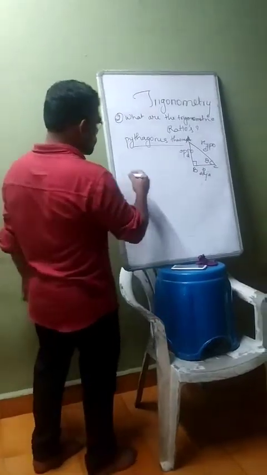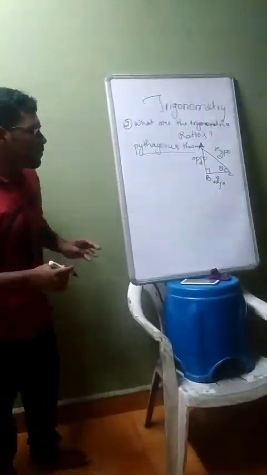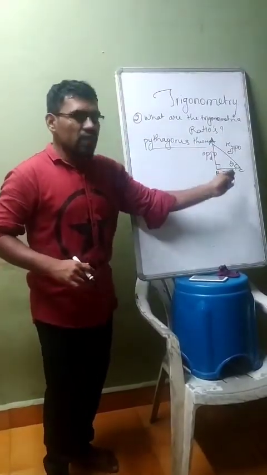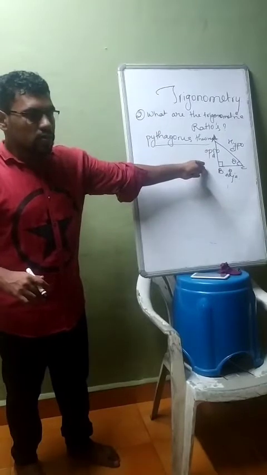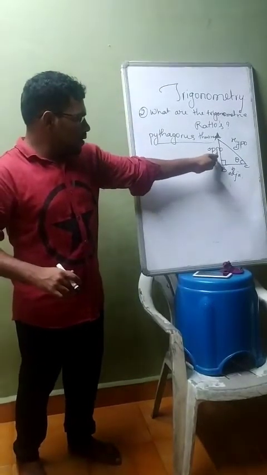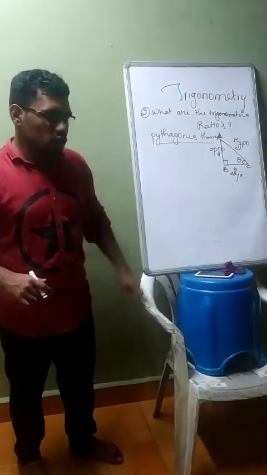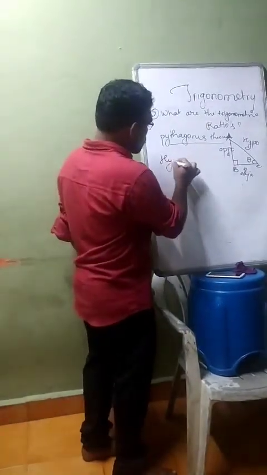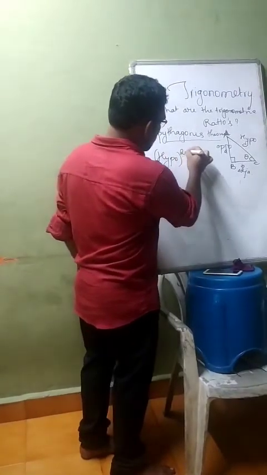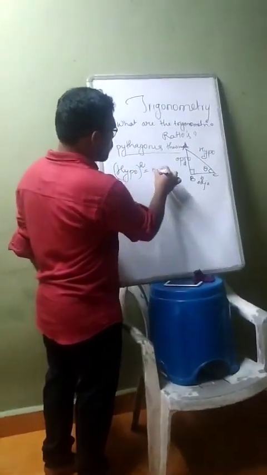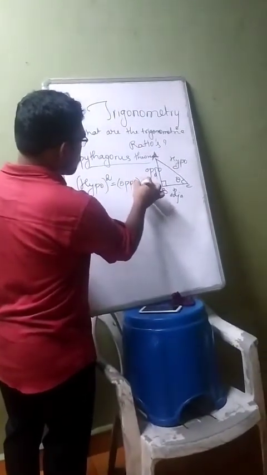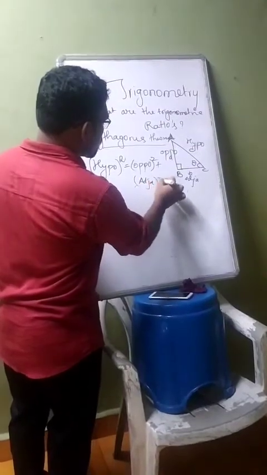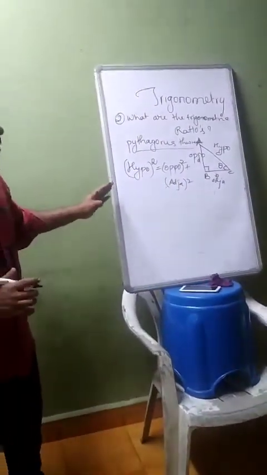Fine. So what is this theorem? It is nothing but the square of the hypotenuse is equal to the addition of the squares of the other two sides. This is the theorem. Hypotenuse square is equal to opposite square plus adjacent square. So this is nothing but the Pythagoras theorem.